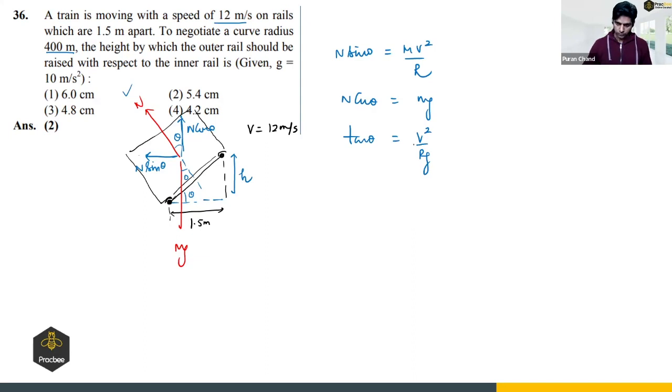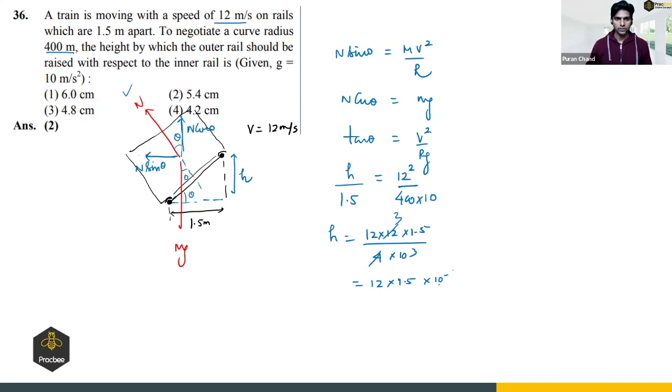So tan theta will be h divided by 1.5, and v is 12. So 12 square divided by r is 400, and g we can take as 10. So h will be 12 times 1.5 divided by 4 into 10 raised to power 3. So this will be 3. So 4.5. So 12 into 4.5 into 10 raised to power minus 3, right? So this is in meters.